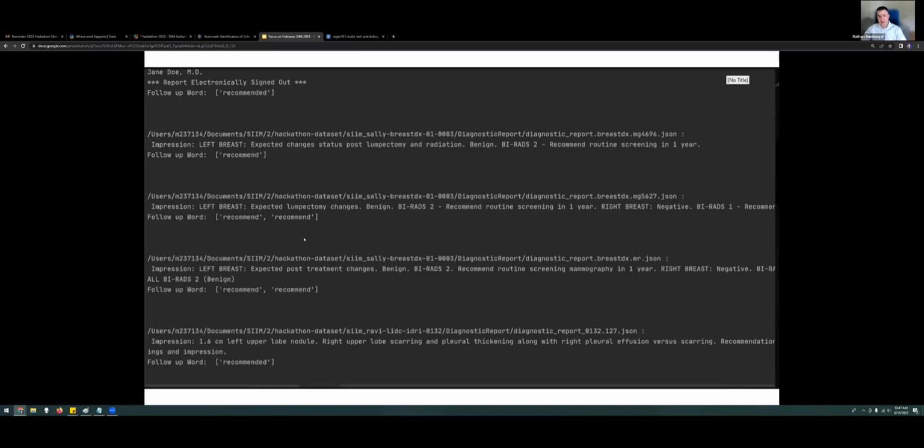This one in particular, it actually found mammography follow-up recommendations. These were not follow-up recommendations that we had inserted. These were existing ones, but I'm sure it would find some of the ones that we had inserted as well.